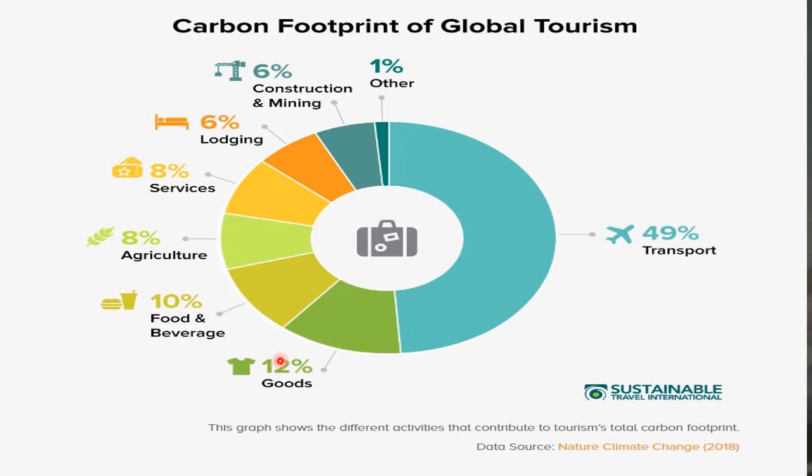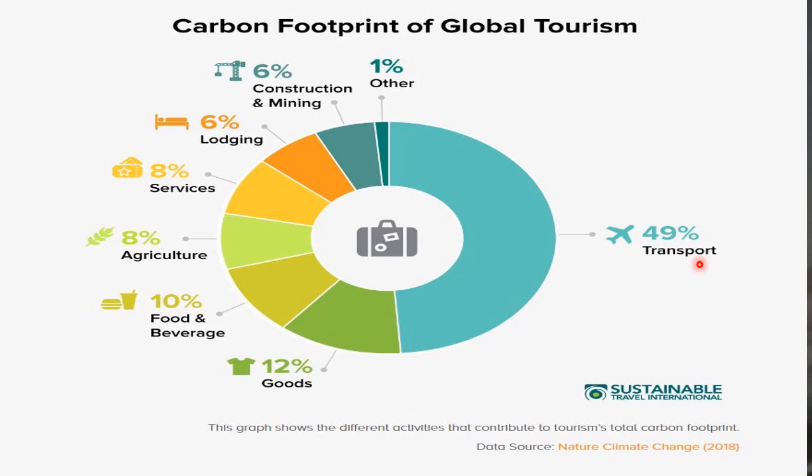Food and beverage 10%. Goods, cloth: cloth comes from plants, and for planting we need machines, diesel and petrol, and water for planting trees. For cloth preparation we need a machine, and this machine will use electricity. Then 12% of carbon dioxide comes from goods, and the majority comes from transport.